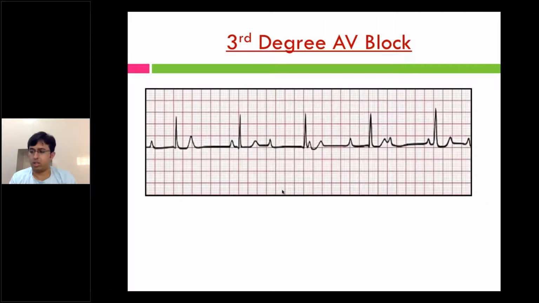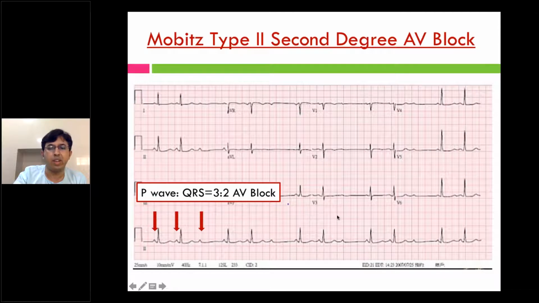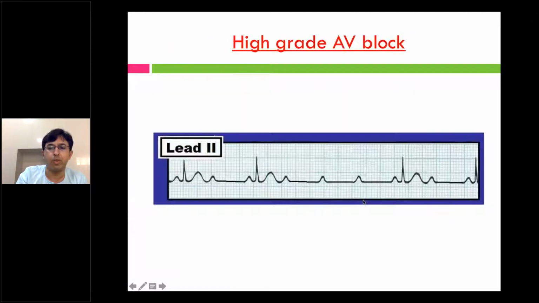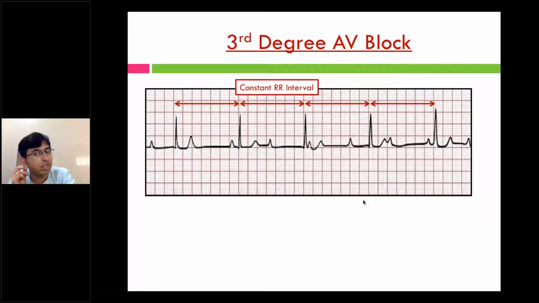Coming to the complete heart block proper. Complete heart block is also known as third degree AV block. Third degree AV block has 3 characteristics. One is the RR interval should be regular. I mean, you can see in Mobitz type 2 the RR interval is irregular, and in Mobitz type 1 and type 2, whereas in complete heart block the RR interval is regular. The RR interval should be constant.